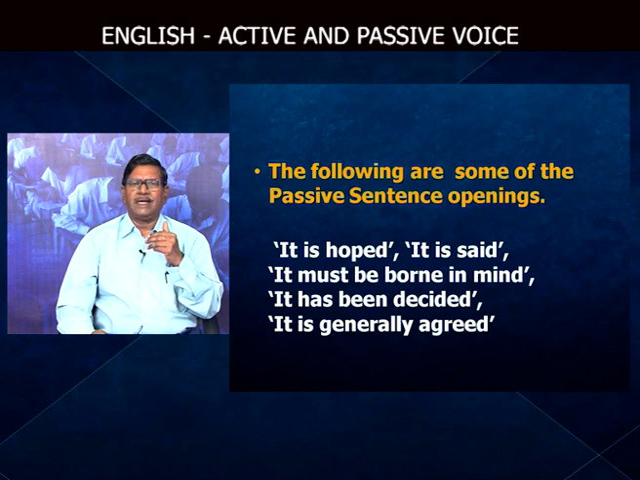Let us see the following examples. It is hoped, it is said. It must be borne in mind. It has been decided. It is generally agreed. These are some of the openings in passive sentences. When the passive form appears more natural than the active form, in such cases we use only the passive form, and these are the openings of the passive sentences.